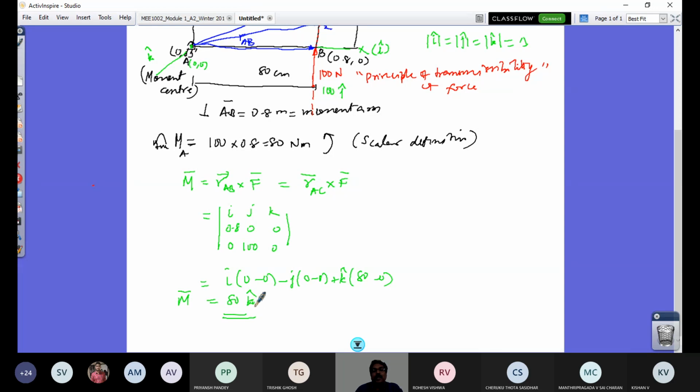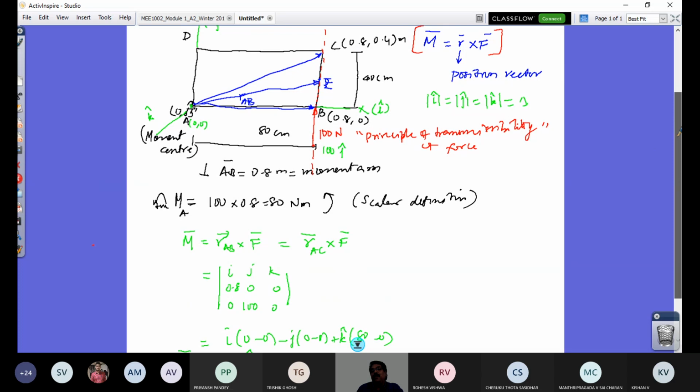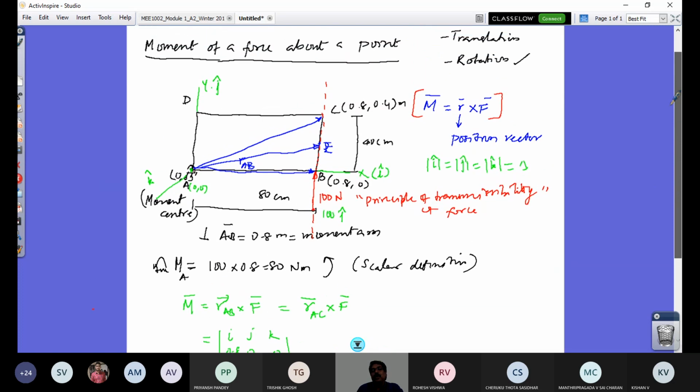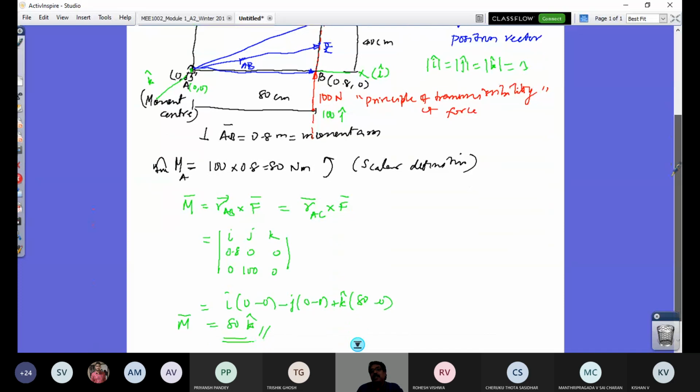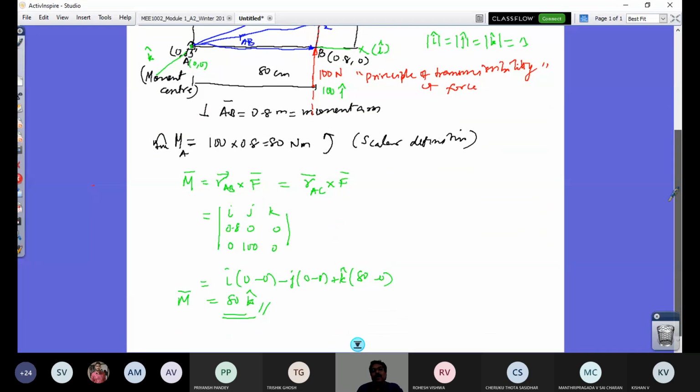So k is the unit vector perpendicular to the plate. This is the cross product result: magnitude is 80 and vector form is 80k. This simple case is because it's a planar system of force. If you understand this, it should help you understand the space force system, right? That is the reason why I gave this problem.